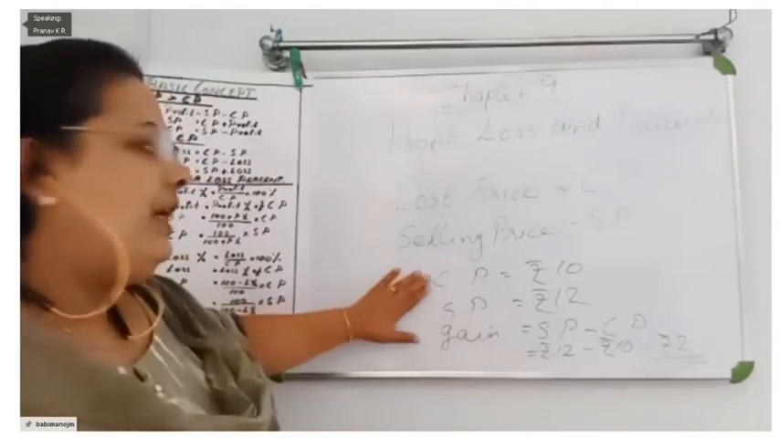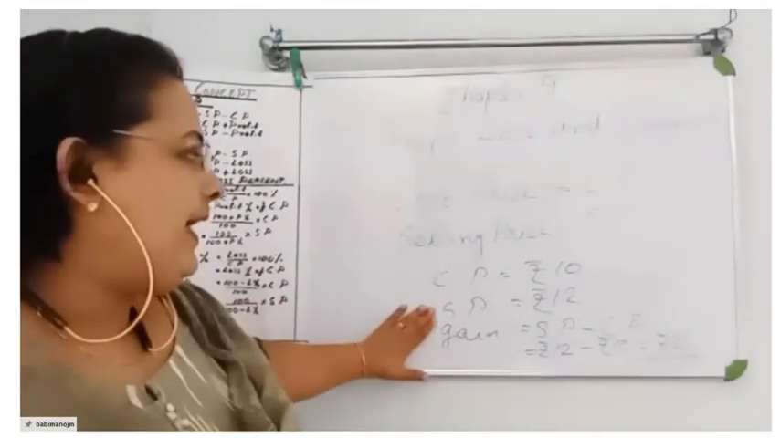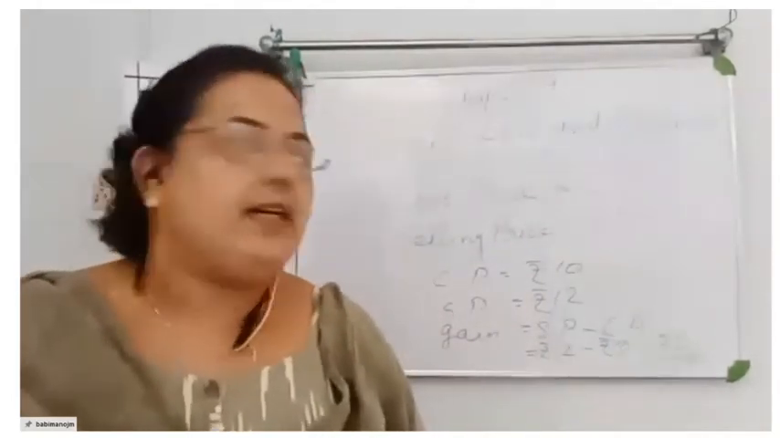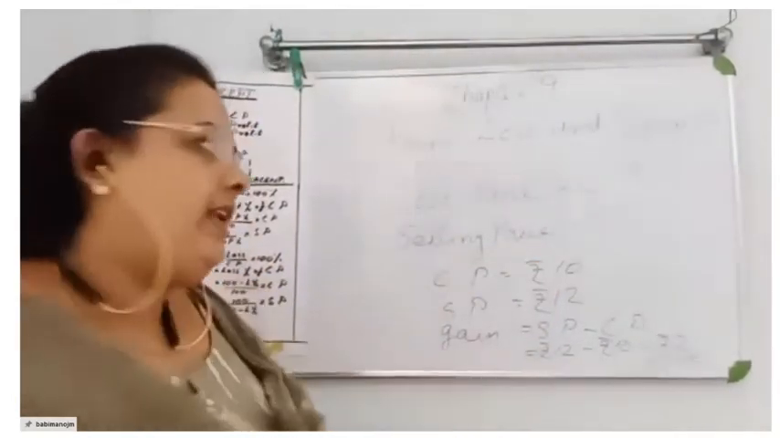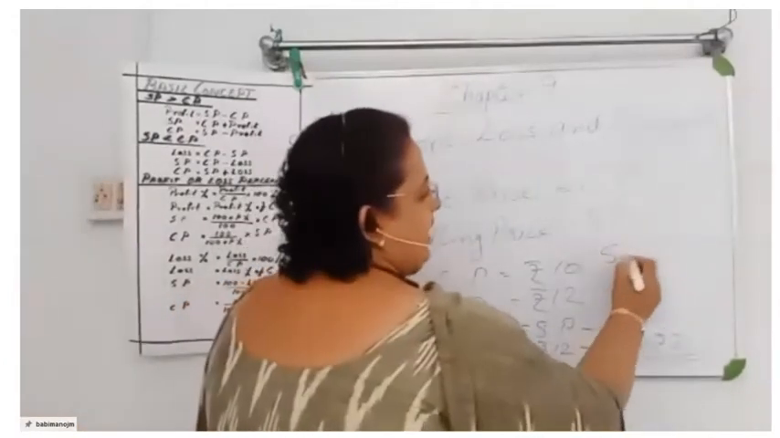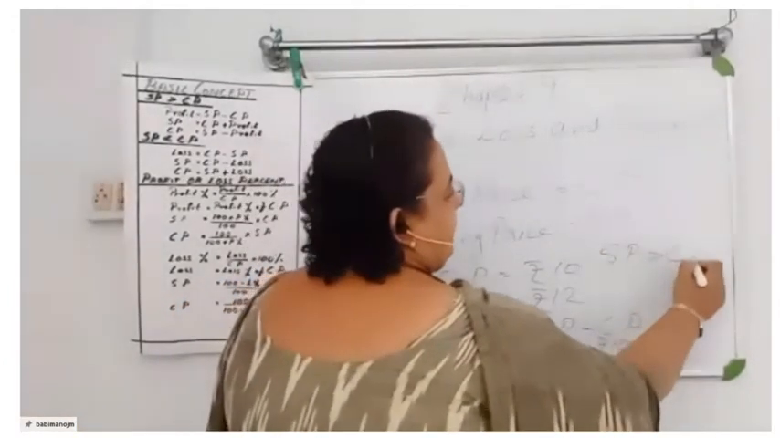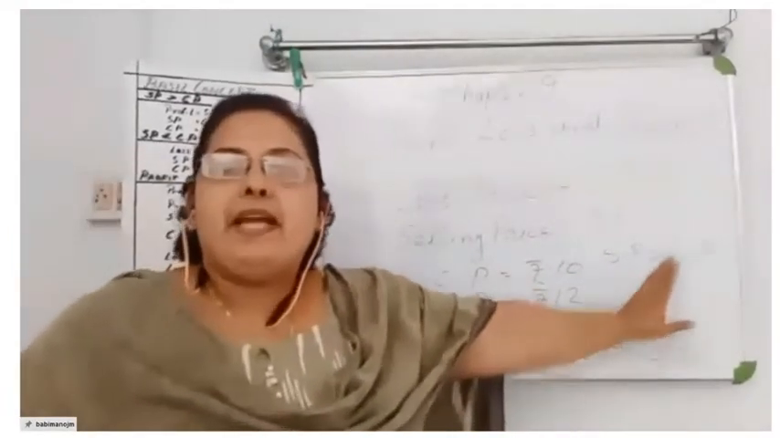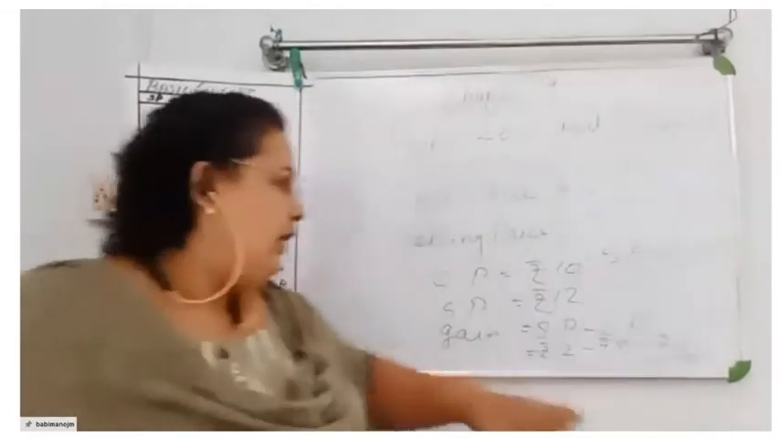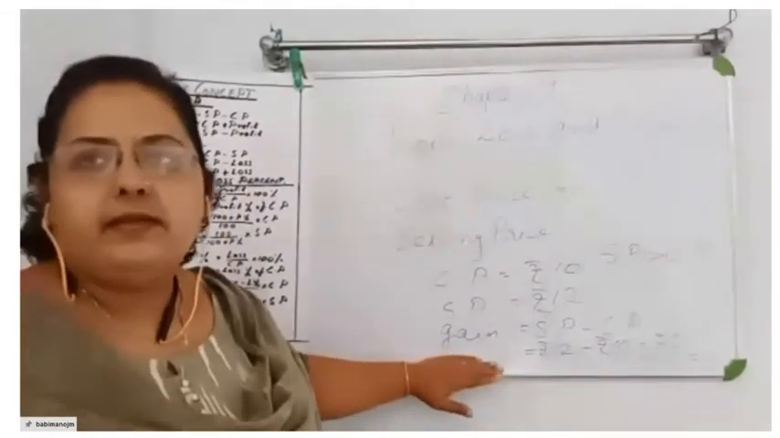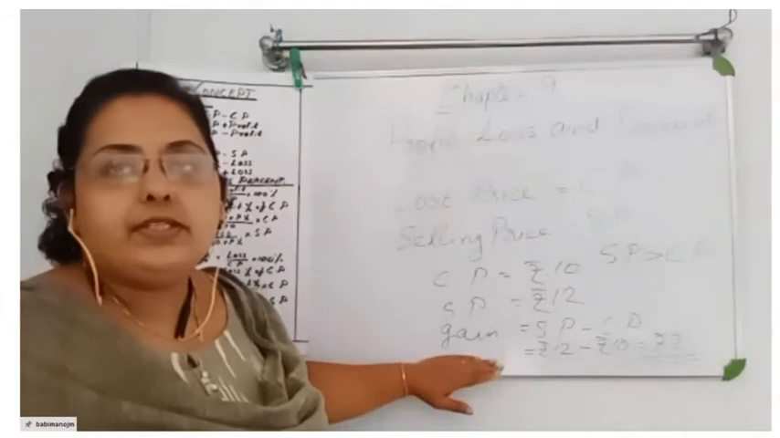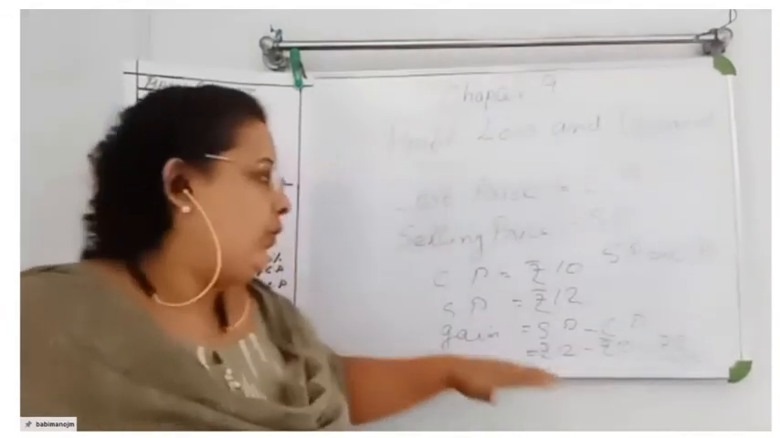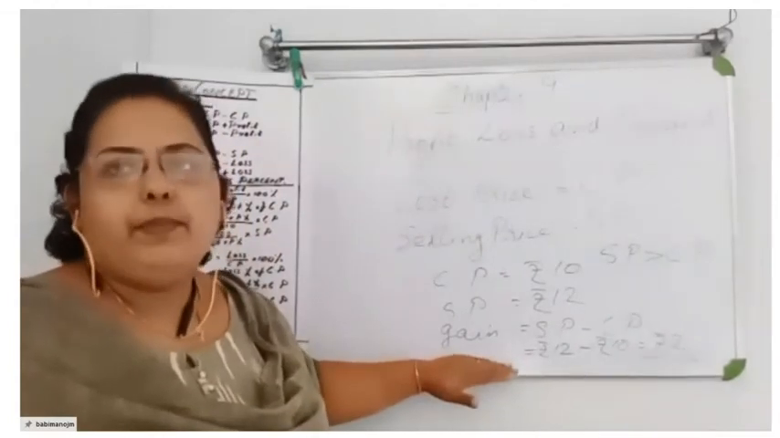If cost price and selling price are given, here is one more common thing I'll tell you. Then you can find gain. You can find gain when SP is greater than CP. When the selling price is greater than the cost price, you will get gain. Understood? When selling price is more than the cost price, you will gain more amount.